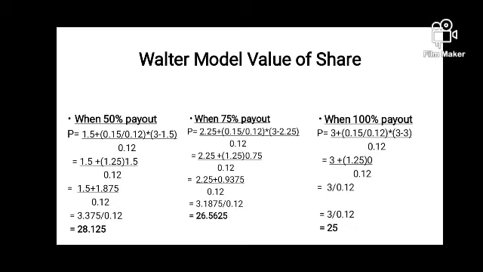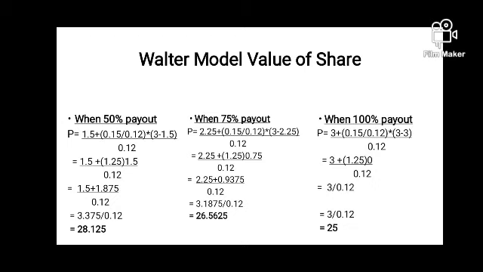So let's see the first, when the company is paying 50% dividend, out of 3 rupees of earnings, 50% the company is paying as dividend. So first dividend is 1.50 plus the company's capacity is 15%, so R is 0.15 divided by expected rate, which is 0.12, multiplied by earnings minus dividend. So earnings of the company is 3 as it is, but now the company is paying 50%, so 1.5 is dividend, and the whole divided by expected rate, which is 0.12.